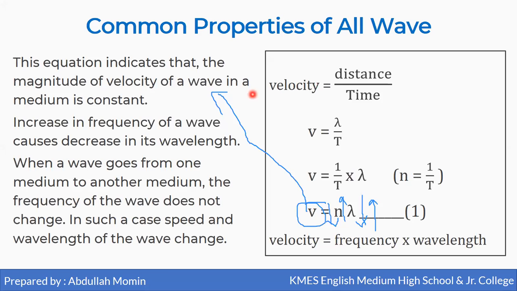When a wave goes from one medium to another medium, the frequency of the wave does not change, meaning frequency will be constant, but in such case speed and wavelength of the wave change. Suppose the wave is traveling from air to water, so when a wave enters the water, its frequency remains constant, but its wavelength changes and its speed changes.